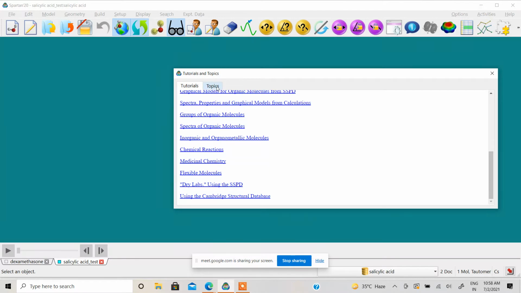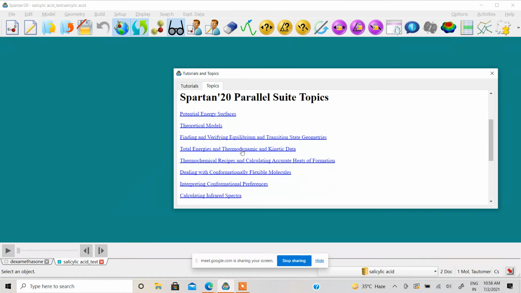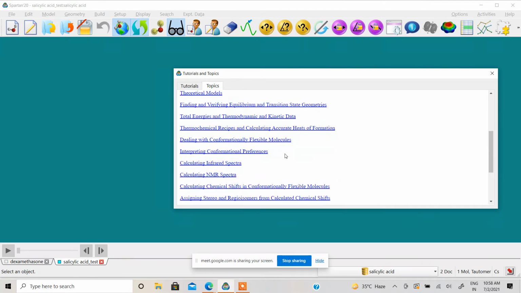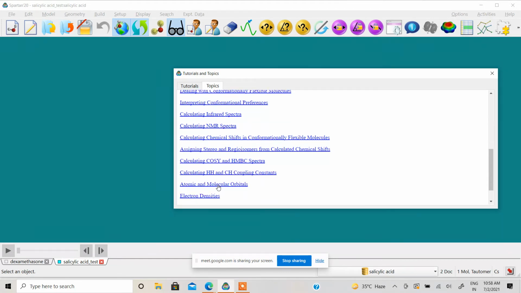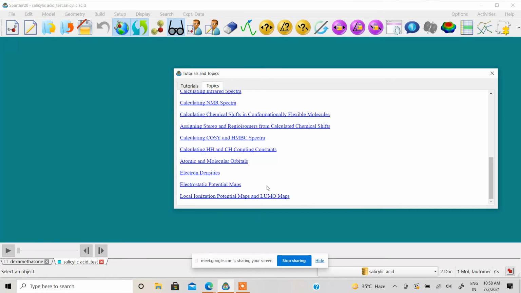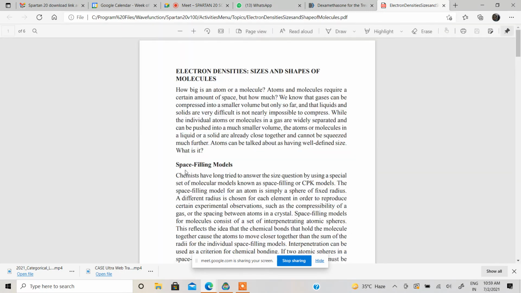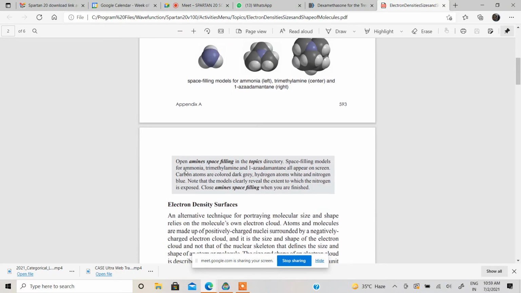Then we have something more topic wise. If you are a student interested to explore something on potential energy surfaces, theoretical models, finding and verifying equilibrium and transition state geometry, total energy, thermodynamics and kinetic data. So lots of things. Calculating NMR spectra, IR, NOESY, COSY. We cover lots of the spectral data, electron density, electron potential maps, HOMO, LUMO, and much more. So if you click on any topic, the corresponding PDF file opens like this. Then you can go to that.